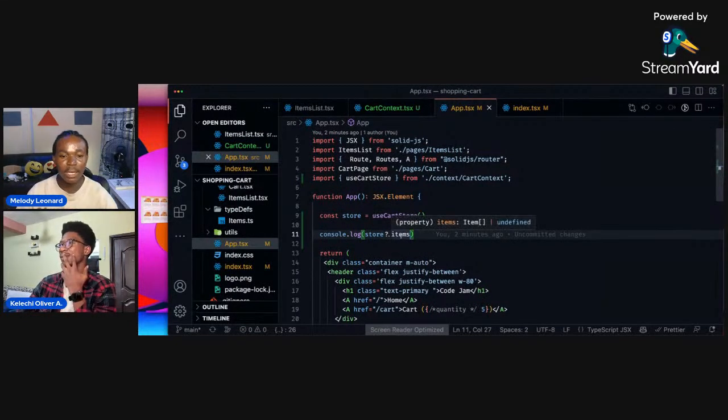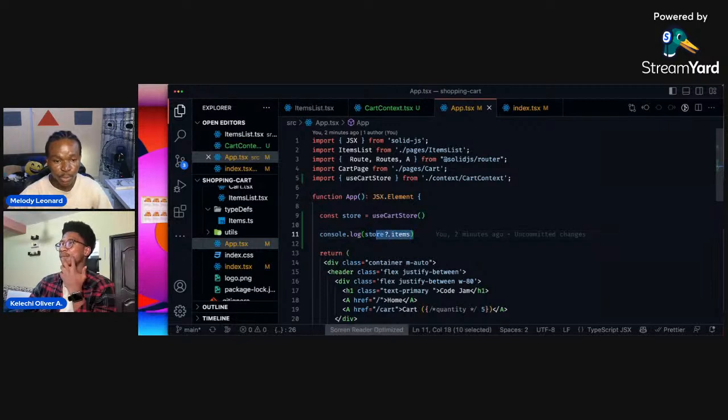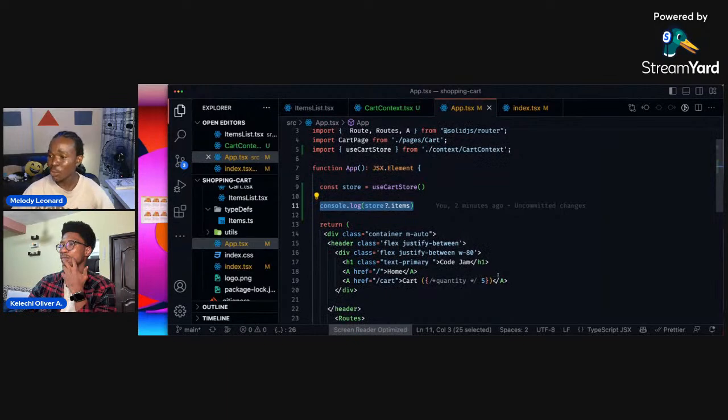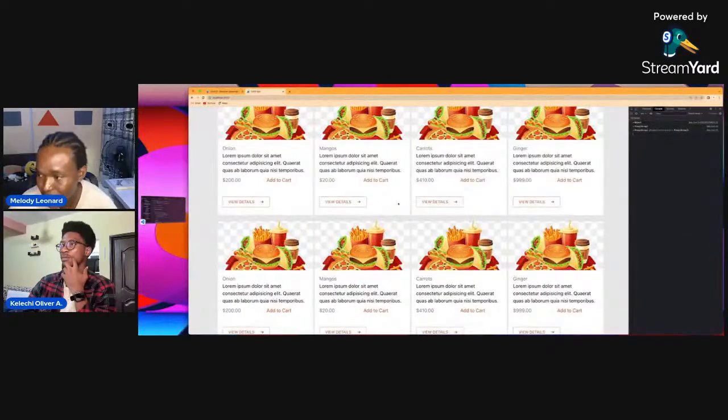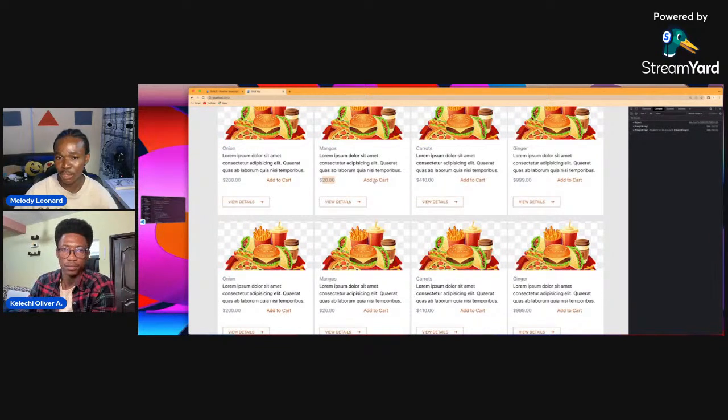Having this gives us the ability to calculate the quantity. The way we want to calculate the quantity is we are going to have a list of items. If I add an item, it should say $200.